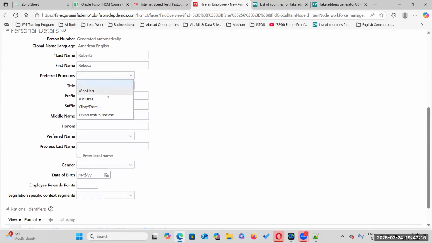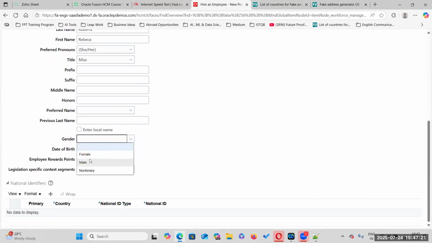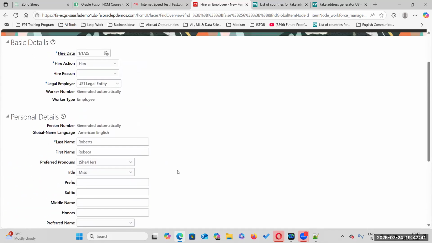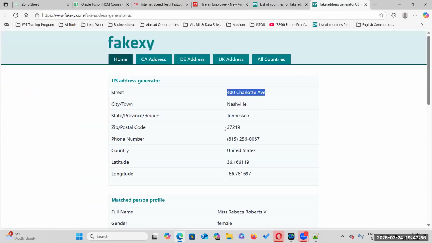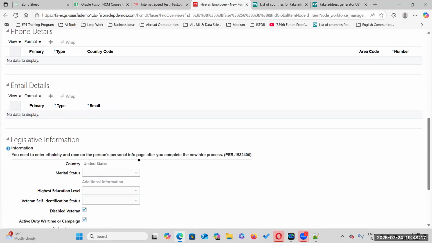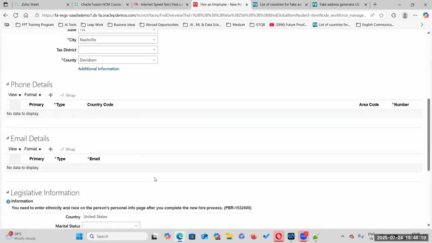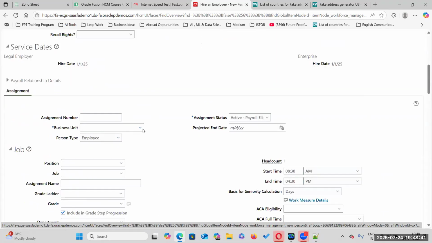Preferred pronouns, she, title, Miss. Gender, female, date of birth, 1/1/1985. Okay, now click on next. Zip code, Nashville, Tennessee. We can add phone number and email details. You can add, no problem.